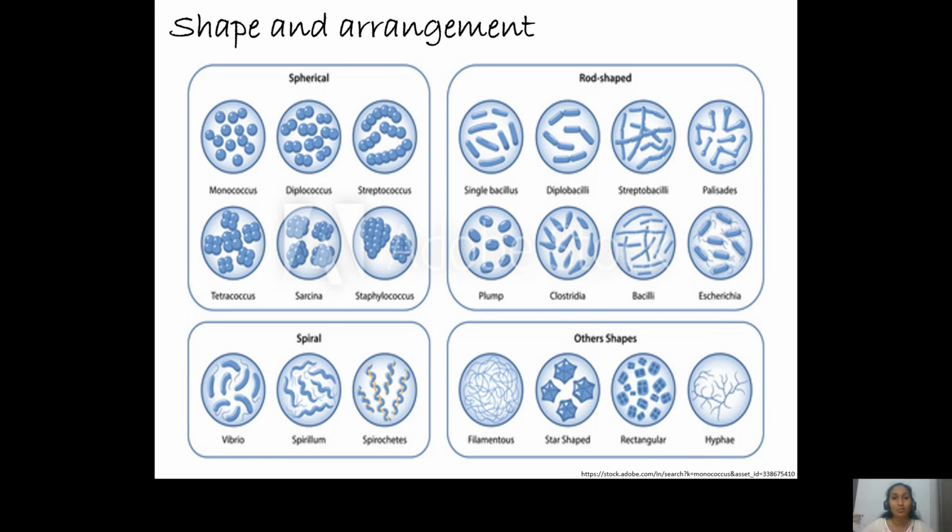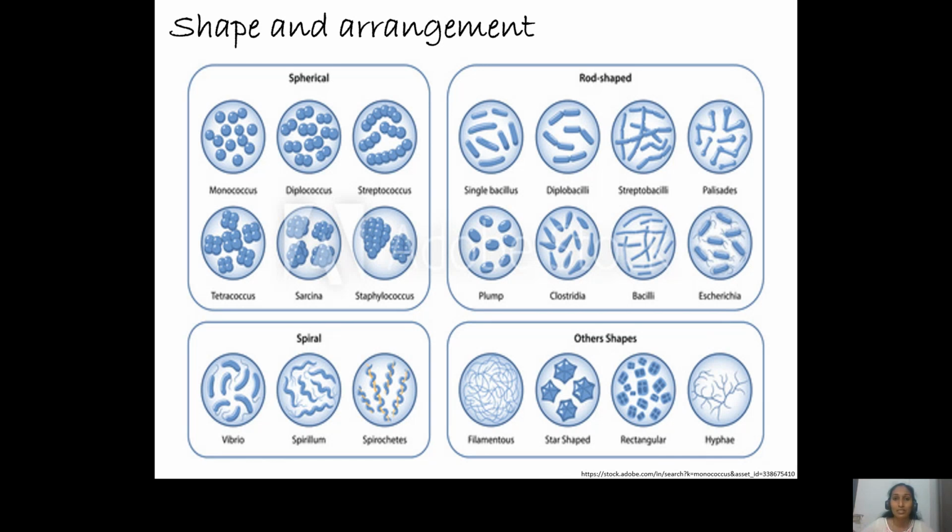However, we cannot see Staphylobacillus. Rather, we can see a palisade kind of arrangement where one bacillus is attached to the tip of the other bacillus, or they are arranged vertically, attached vertically, and they appear as if they are stacked. That is called a palisade arrangement.